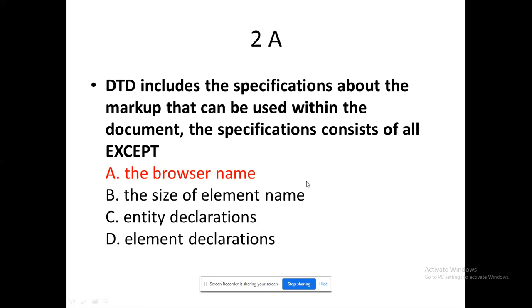Every node will be prefixed with the tag ELEMENT with an exclamation mark. Ultimately, the browser name we will not mention. The ultimate idea is that they are completely language independent. That's the point they want to stress through XML.